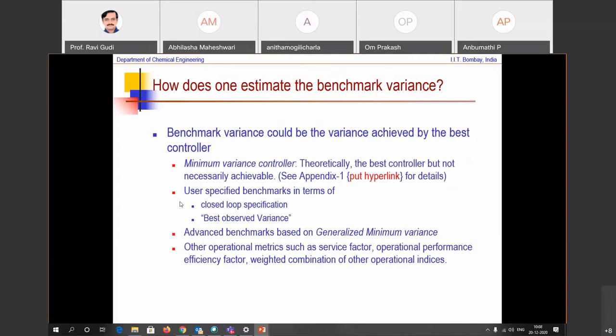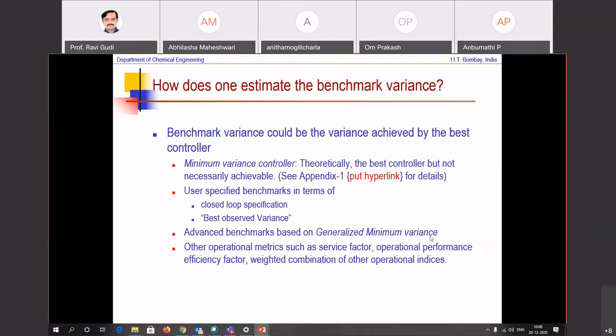But if you look at it from a purist viewpoint, the minimum variance controller will be the best. A practical benchmark would be the best observed variance. The next benchmark would be closed loop specifications. And then we could look at all of these aspects. Now, as a compromise in research, there is also this aspect called generalized minimum variance.